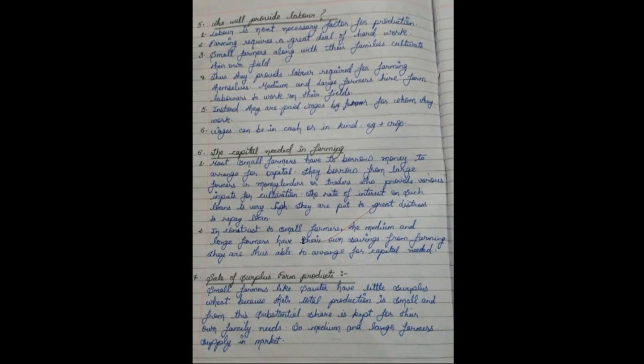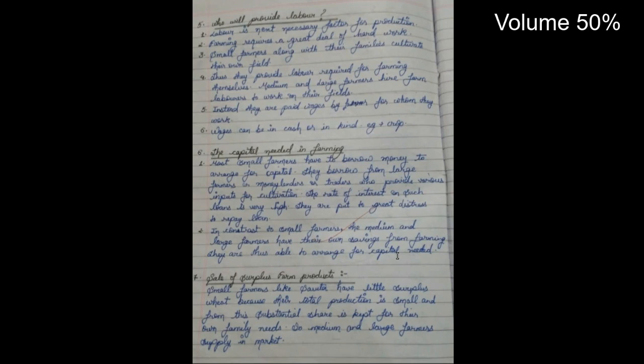Now, in contrast to small farmers, the medium and large farmers have their own savings from farming. They are thus able to arrange for the capital needed. The medium and large farmers had large pieces of land and their production was very good. The surplus production they were selling in the market. By selling the crops, they were getting a good amount, and that amount they keep in the banks in the form of savings, and that saving they use in the next year when they start the production.